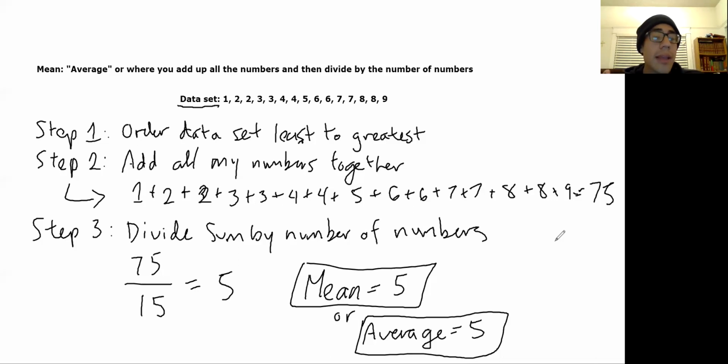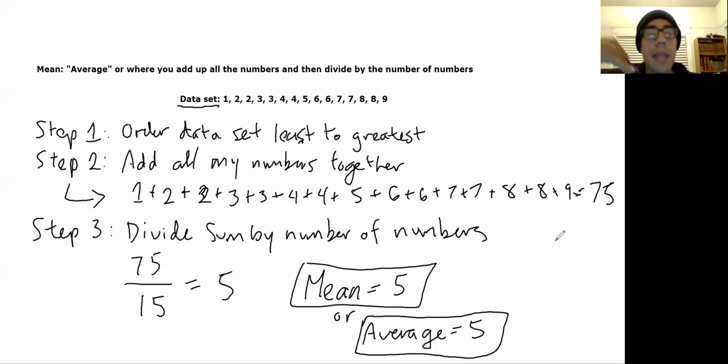And what I do with that is for step three, I take the number. After I added up all the numbers in my data set, I'm going to divide them by the number of numbers. This is the thing that everyone always gets confused. So what do I mean by the number of numbers?